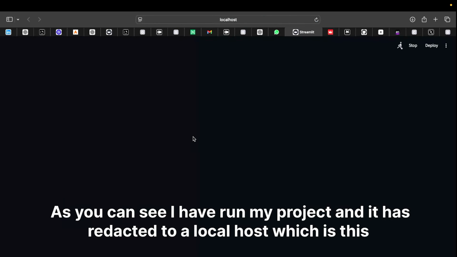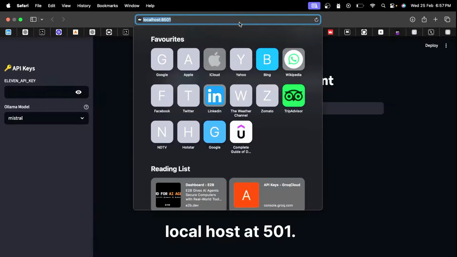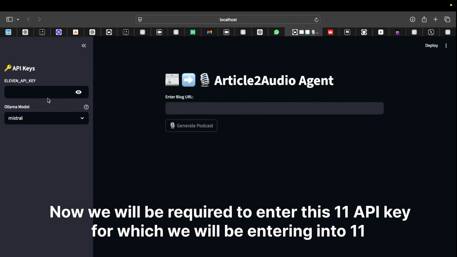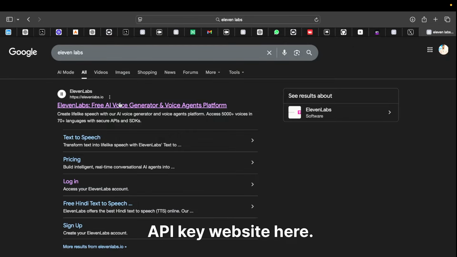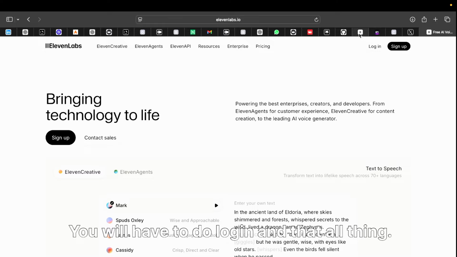Then we'll be simply running our project using streamlit run article.py. As you can see, I have run my project, and it has redirected me to a localhost, which is localhost 8501. Now we will be required to enter this 11 API key, for which we will go to the 11 API key website here. You will have to log in and all that.